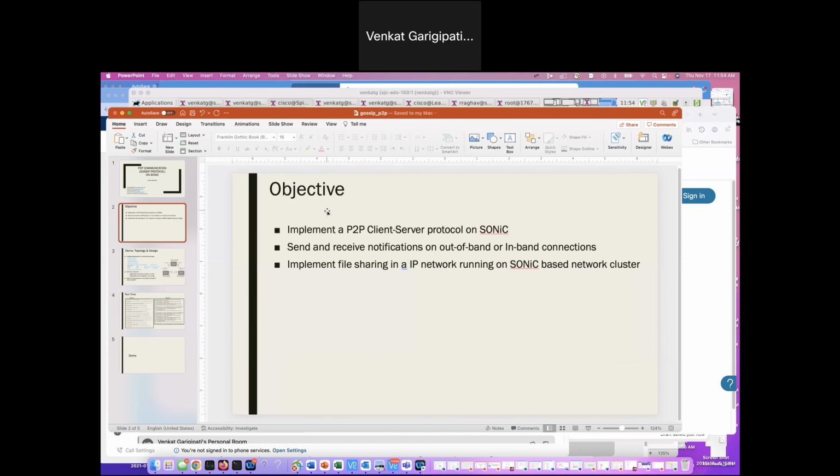The primary objective of this presentation is to implement a point-to-point client-server protocol on SONiC, primarily to send and receive notifications on either out-of-band or in-band connections. The reason for doing so is to create a file sharing opportunity for different devices in a SONiC environment to talk to each other and share files.